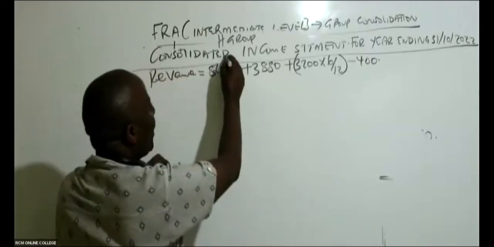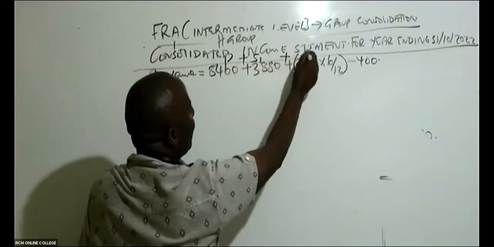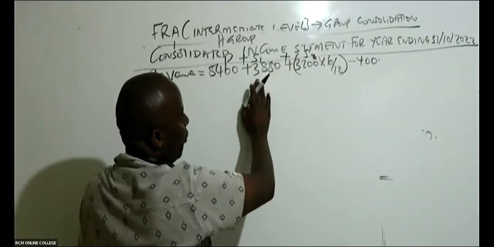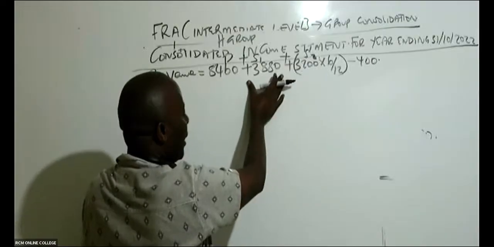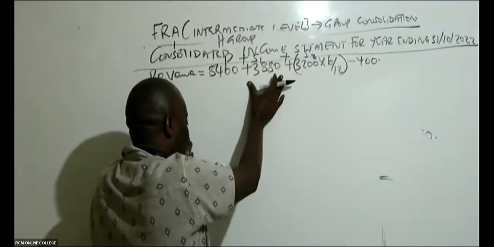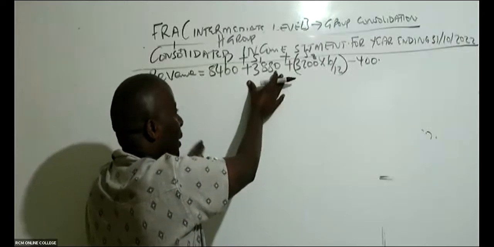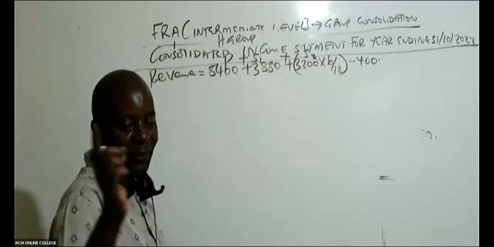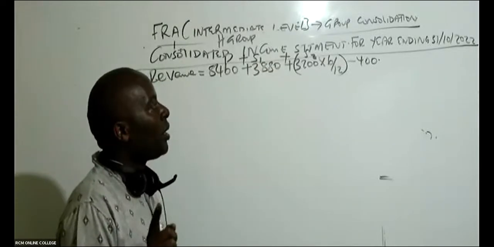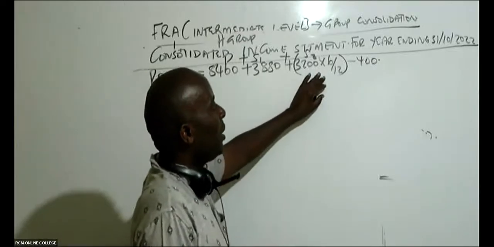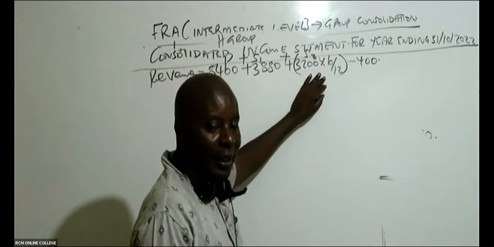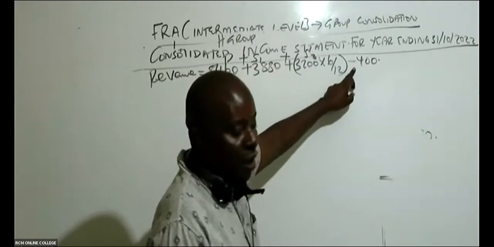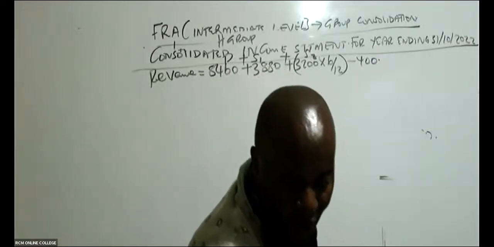Remember, this is for the parent plus subsidiary 1 plus subsidiary 2. Subsidiary 1, remember, is S, which we stayed with for 3 years. So in the current year, it was fully our subsidiary. So we shall not time apportion this year's revenue. And we can't multiply with 3. Remember, income statement is for 1 year. But subsidiary 2 is L, which we stayed with for 6 months. So this has to be time apportioned. And if there is any internal sale, this internal sale is fake. So you come and subtract it, and then you give me an answer.